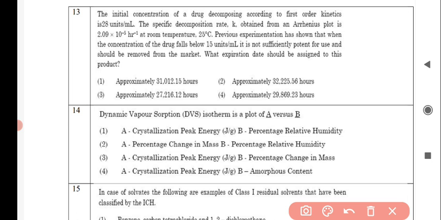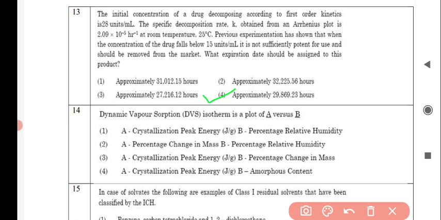Previous experimentation has shown that when the concentration of the drug falls below 15 units per ml, it is not sufficiently potent for use and should be removed from the market. What expiration date should be assigned to this product? And the correct answer for this is option number 4, that is approximately 29,869.28 hours.